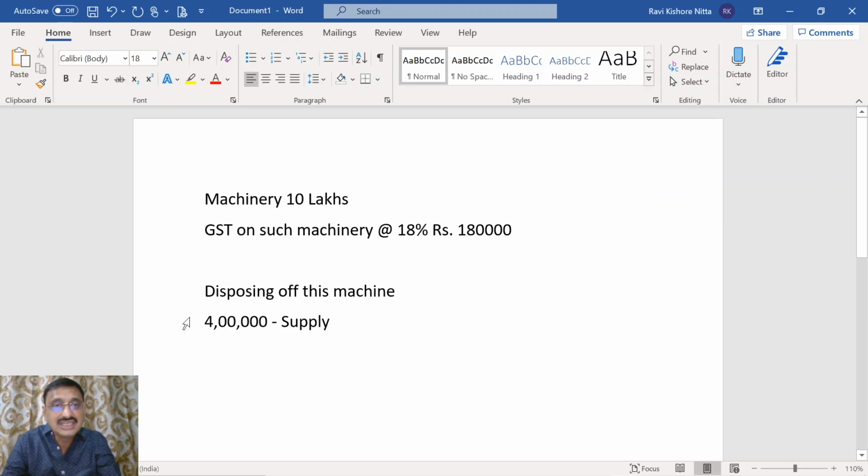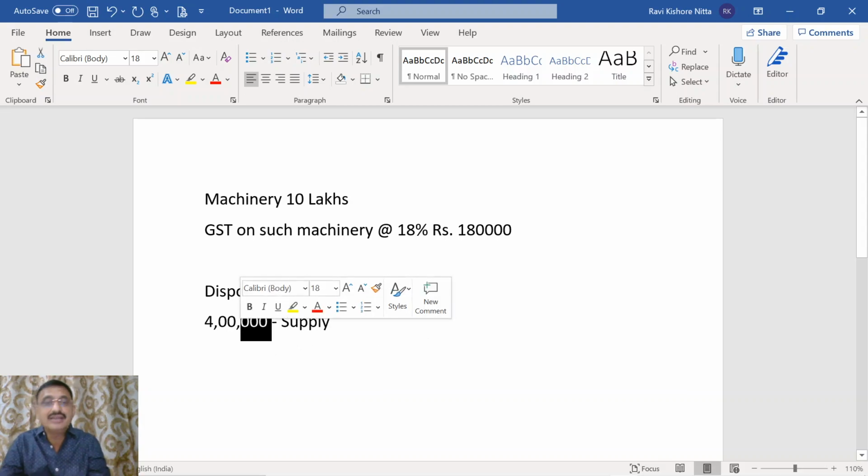Now when I am selling this machine for 4 lakh, what I have to do is, either I should pay GST on 4 lakh, or I should reverse the ITC availed proportionately. At least proportionately I should reverse the ITC availed, or treat this as a supply and pay.